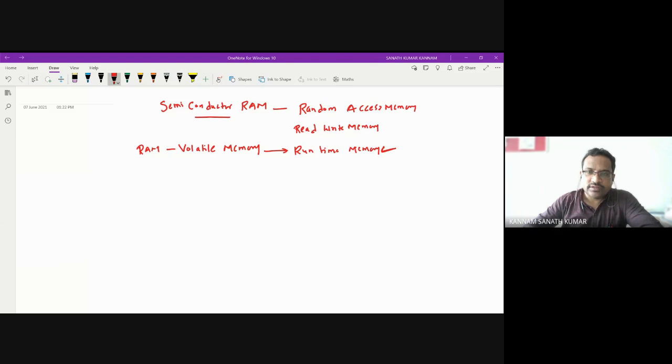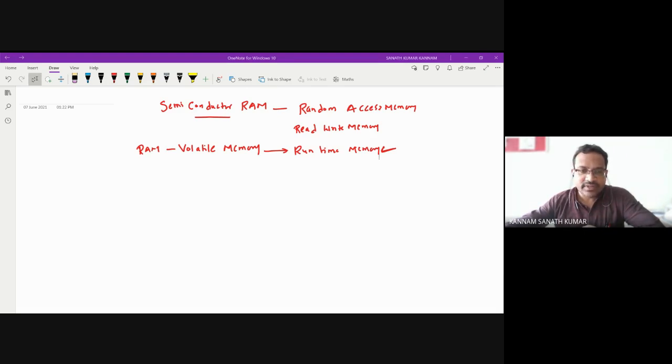Suppose you take a calculator and you are adding some numbers, like 45 plus 10 plus 55. 45 plus 10 gives you one number, and again that number you add with some other number. The intermediate results will be stored in the RAM. So this is a runtime memory.